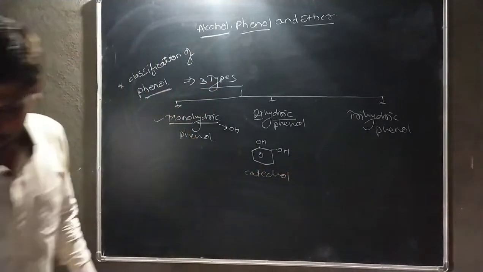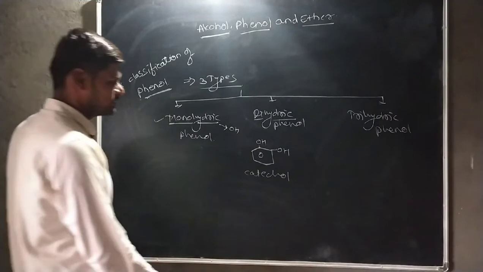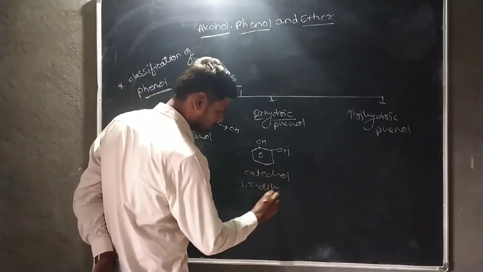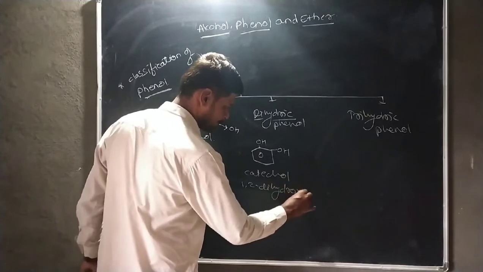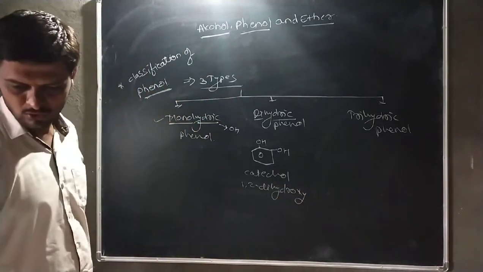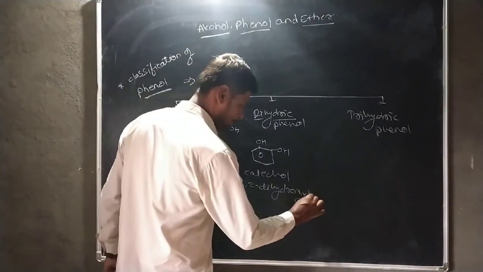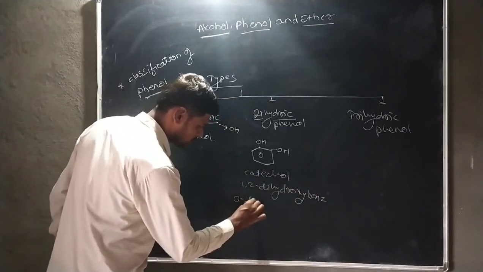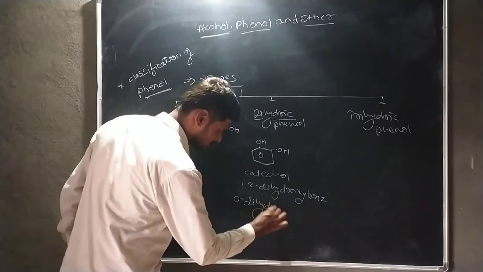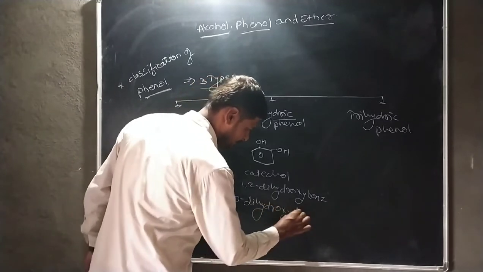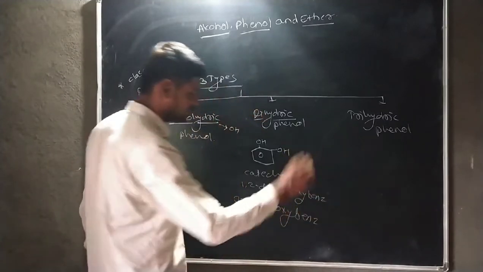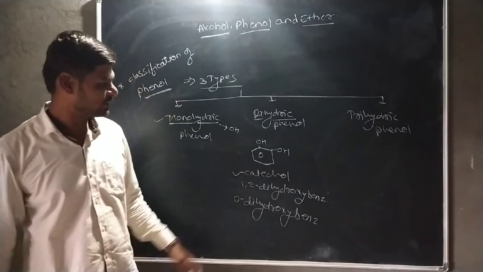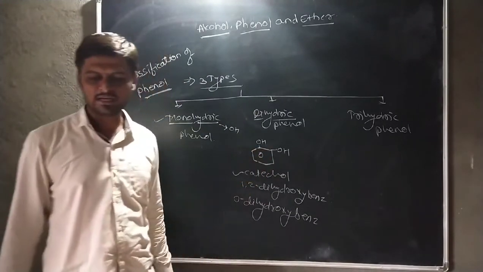This is a catechol. It is also known as 1,2-dihydroxy benzene, or ortho-dihydroxy benzene. These are the three names of the compound. Catechol is a special name. In this case, two hydroxyl groups are attached here.